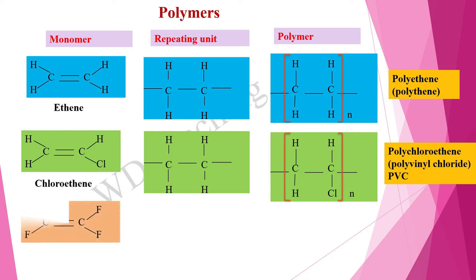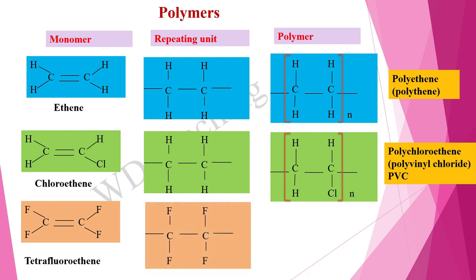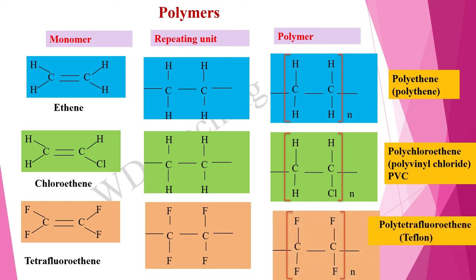Another example, the monomer is tetrafluoroethene. It polymerizes by forming a repeating unit like this and forms a polymer named polytetrafluoroethene. It is also named Teflon.